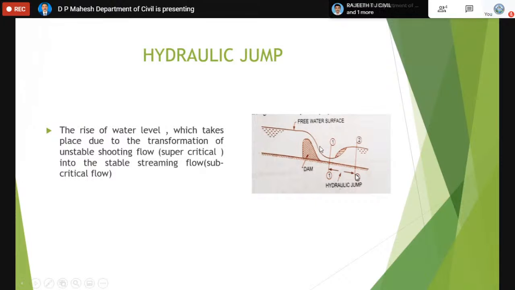Water is only rising, and due to this there is a transformation of energy. So the unstable shooting flow, which can also be called supercritical flow, is converted into stable streaming flow on the downstream side of the canal. So actually there is a jump of water taking place due to the transformation of unstable shooting flow to stable streaming flow, or subcritical flow.